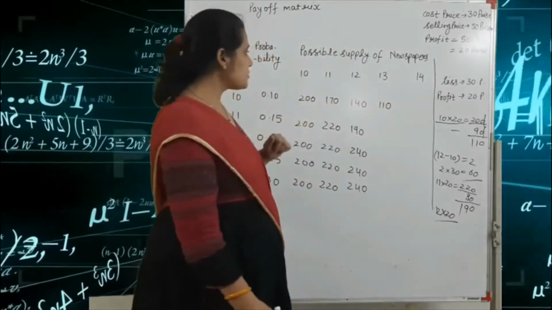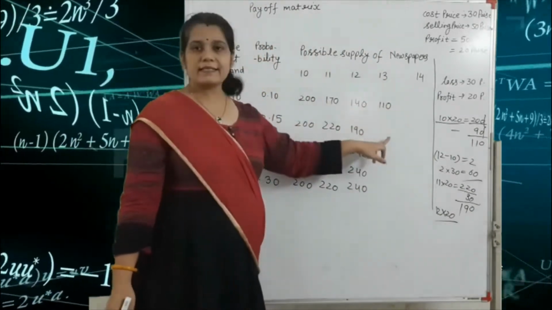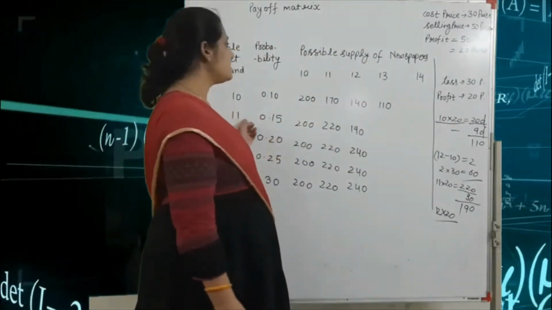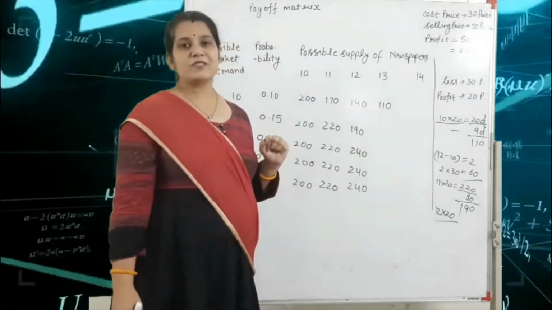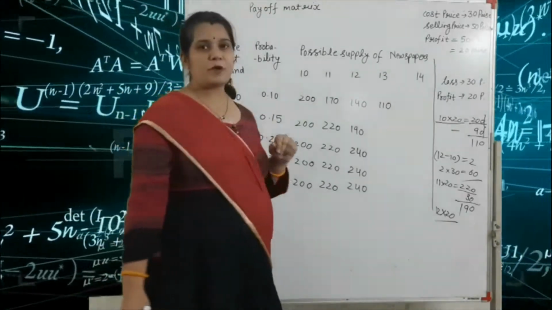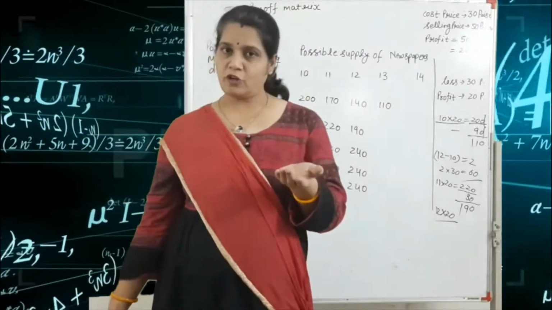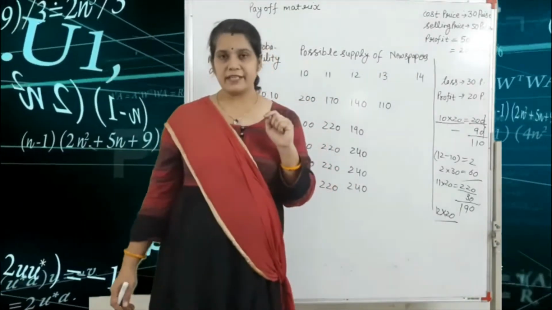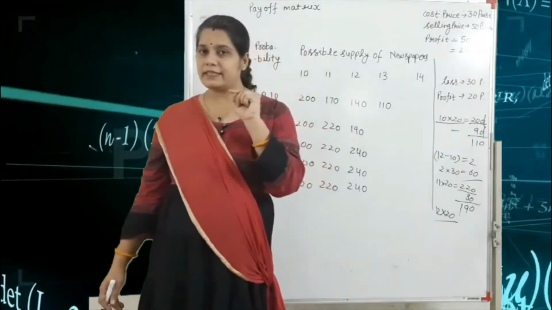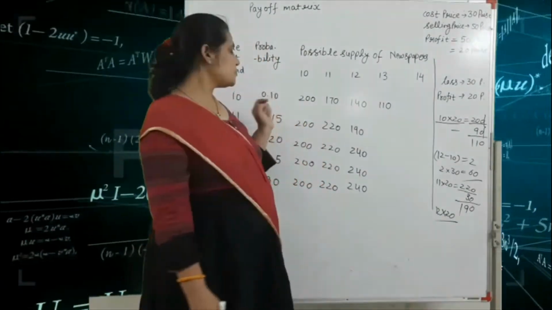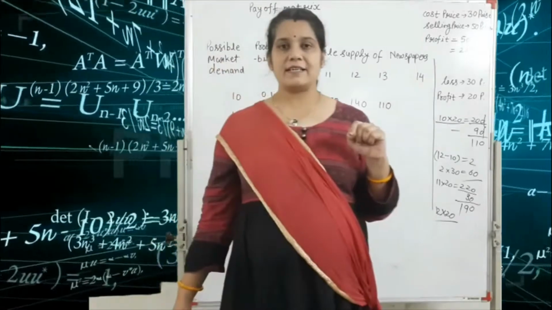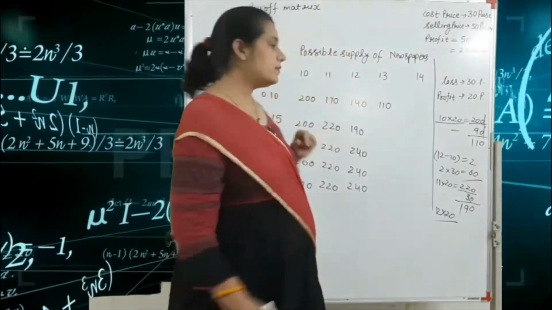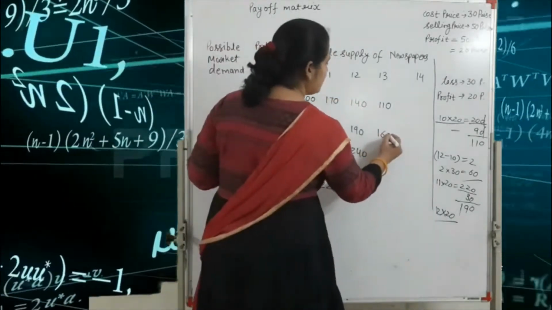Got it? Next one is the supply is 13 and the demand is 11. So our value is what? 11. That means profit is 220. Okay, and 2 copies are remaining. So 2 into 30, that means 60. So 220 minus 60, that means what? 160. Okay, so we write here 160.